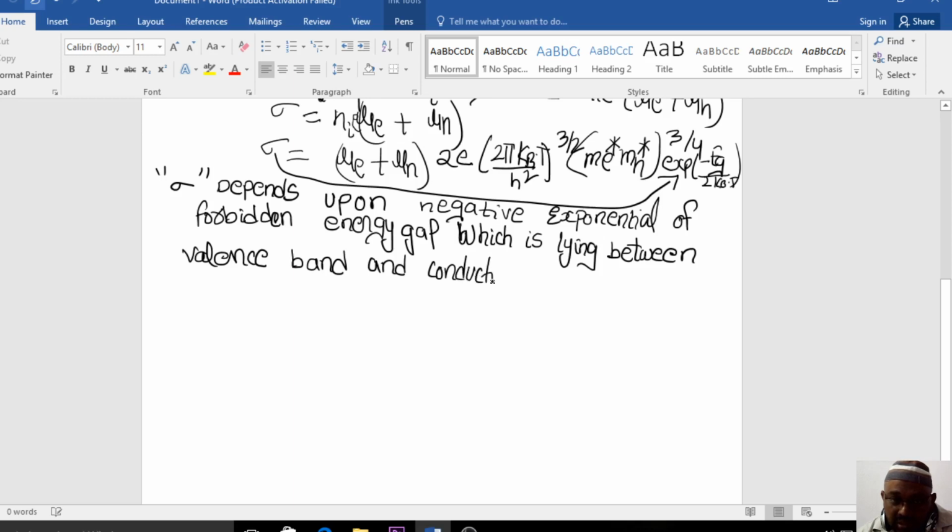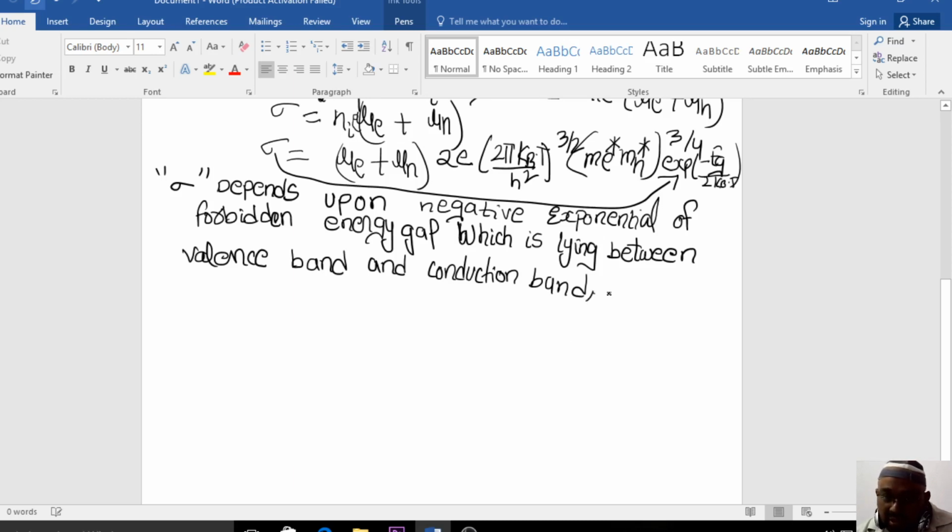So we just discussed the energy gap which is lying between them. The electrical conductivity is depending on the negative exponential of the forbidden energy gap, which is lying between the valence band and the conduction band, right?